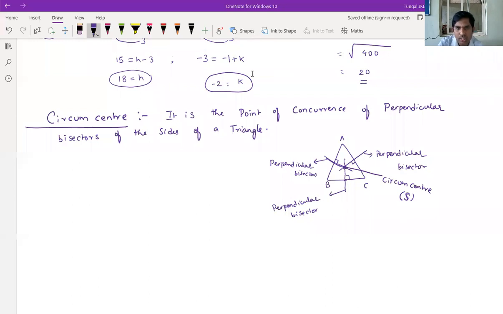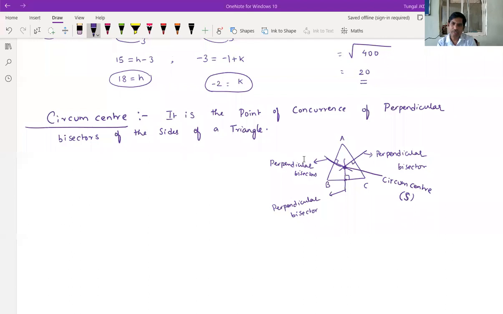Voice not clear, sir. Write some big letters. Okay. Now, it is the point of concurrence of perpendicular bisectors. What is the meaning of perpendicular bisector? In the word itself we have perpendicular, that is, it should be perpendicular to the side. Bisector means it divides the side into two equal parts.